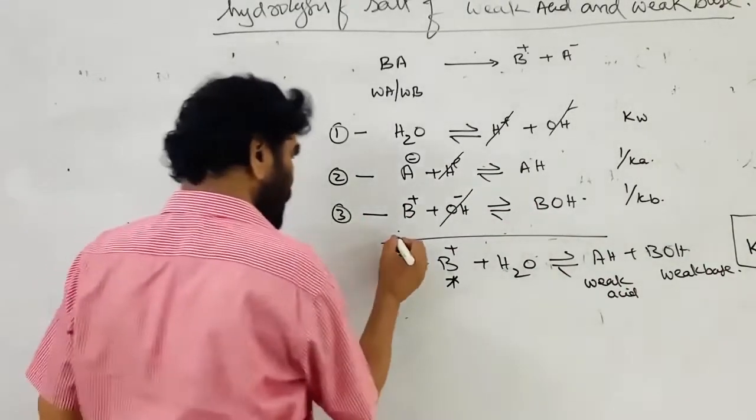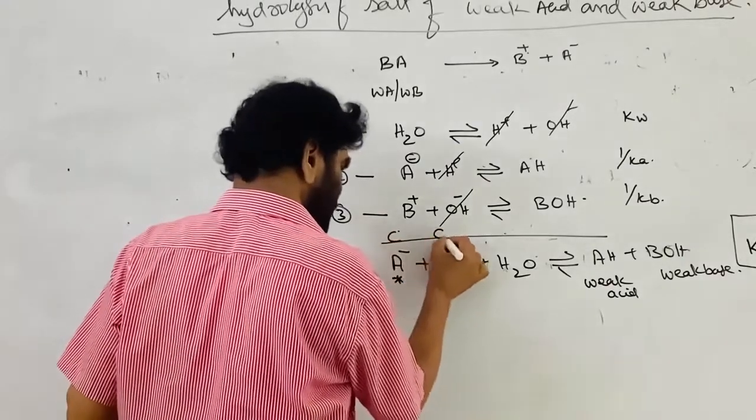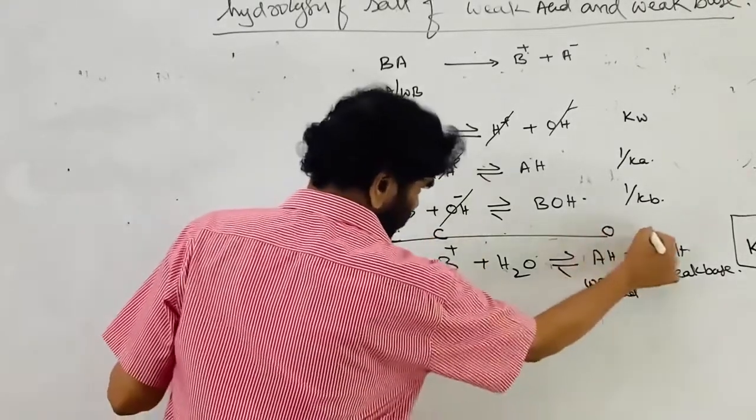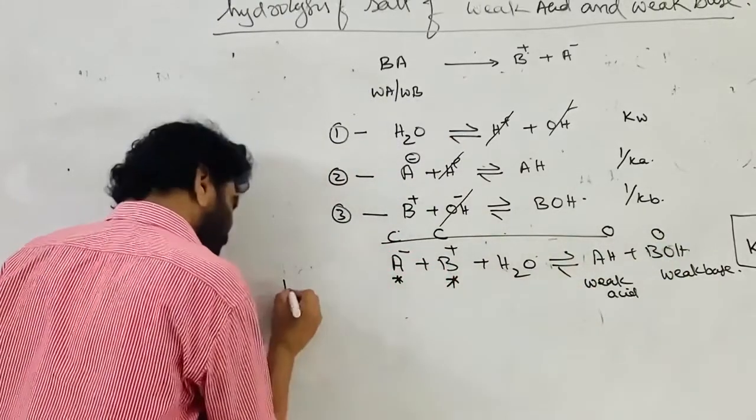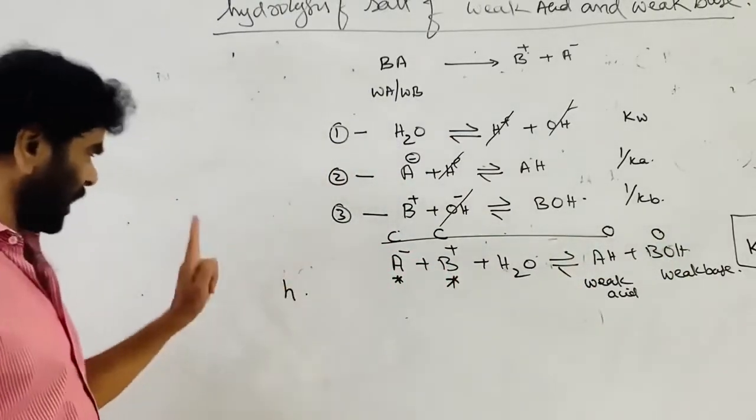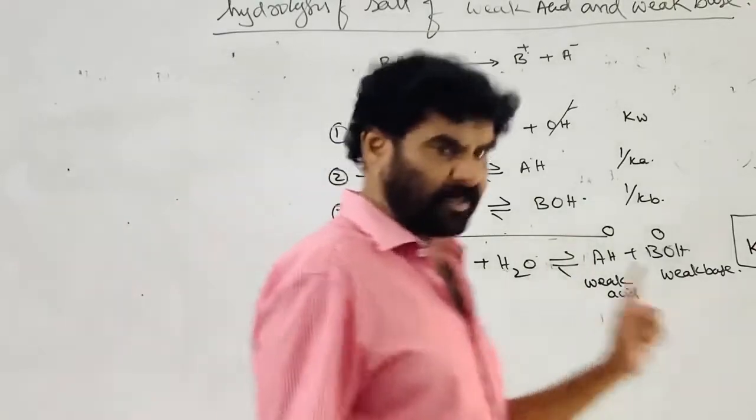Now this is the initial concentration C, 0, 0. Degree of hydrolysis is h. See, first you understand what degree of hydrolysis is.